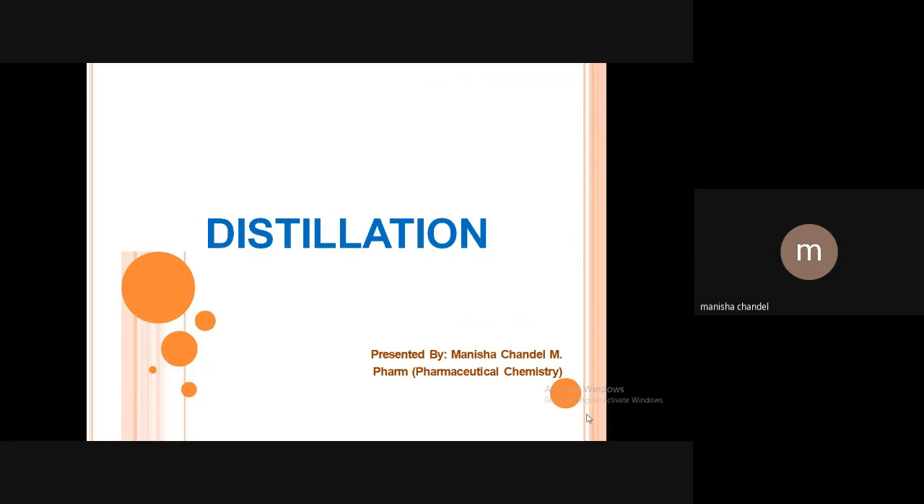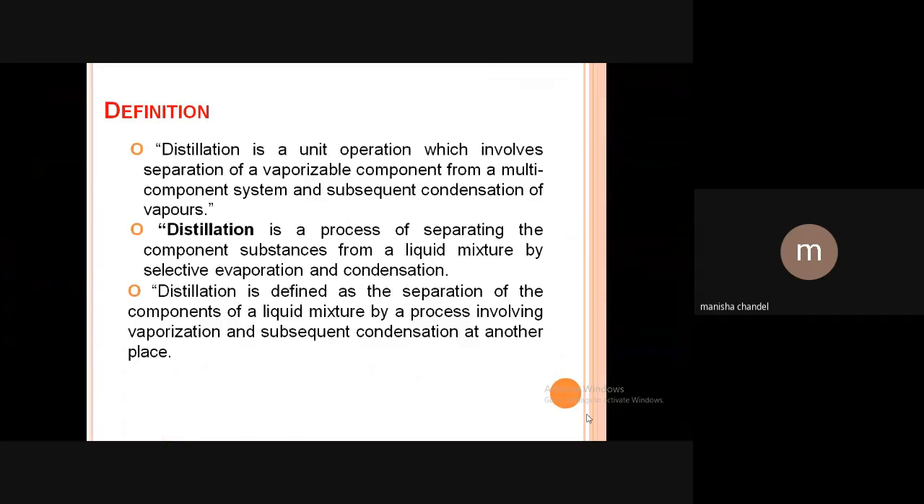So today we're gonna learn about distillation. First, its definition. What is distillation?